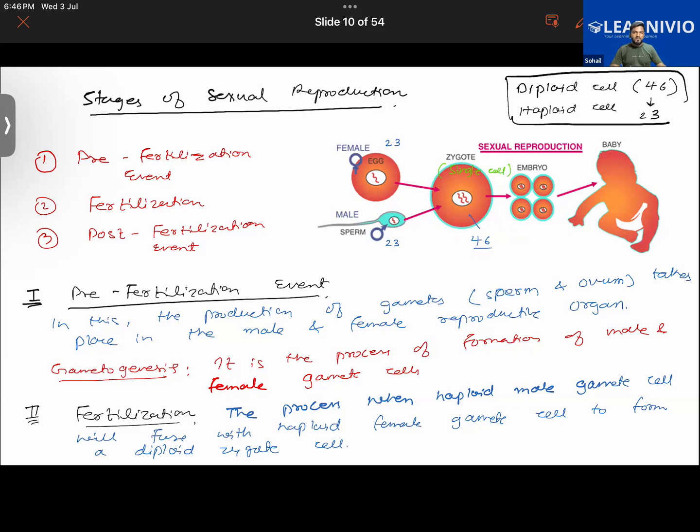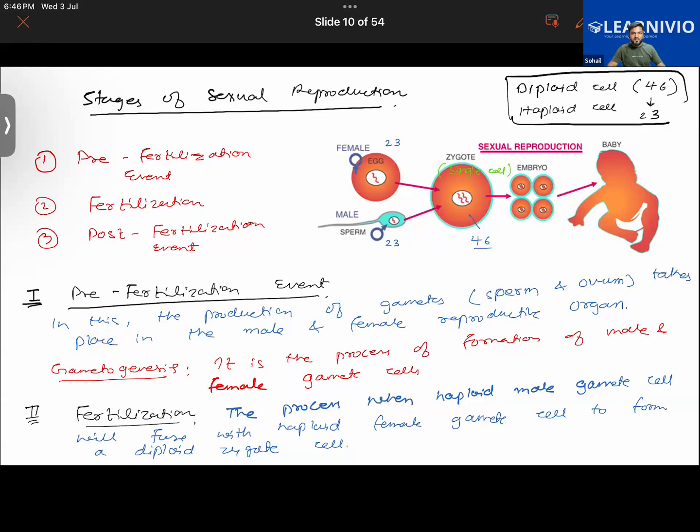In the embryo, the cells will keep on dividing for the next 9 months in the case of humans, or in the case of elephants and some cattle as well, because the gestation period is almost the same.